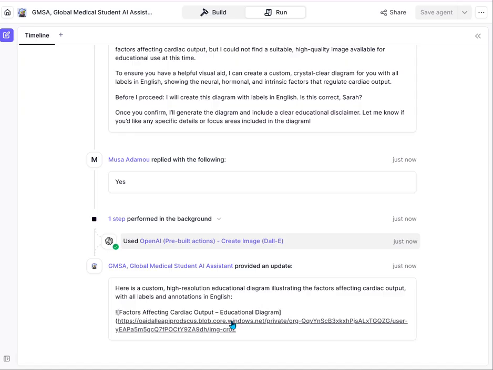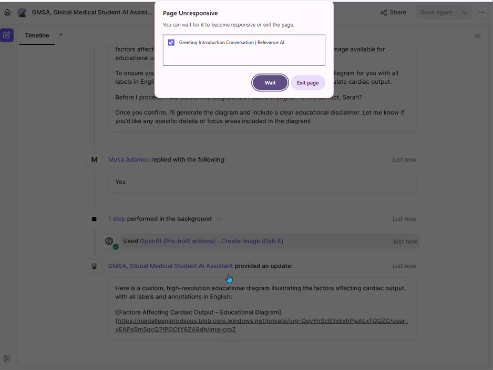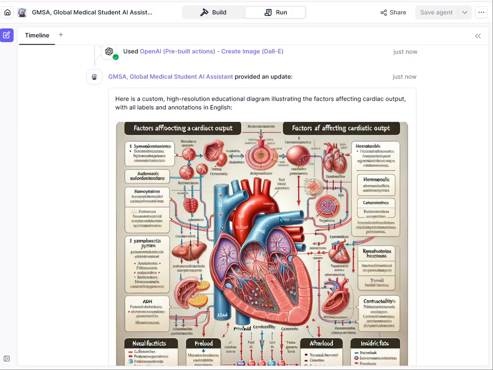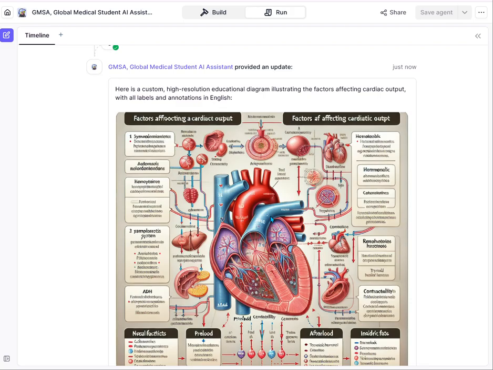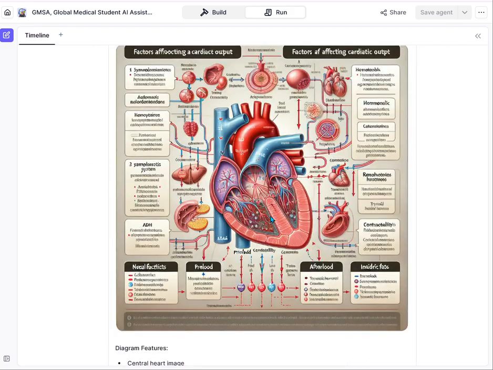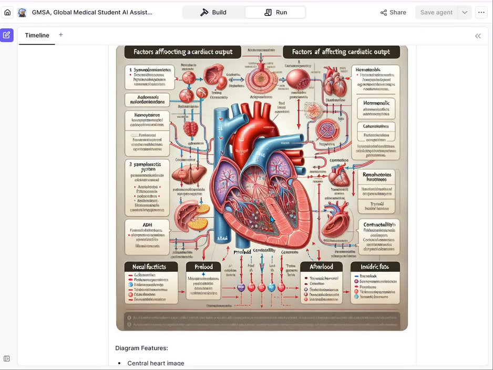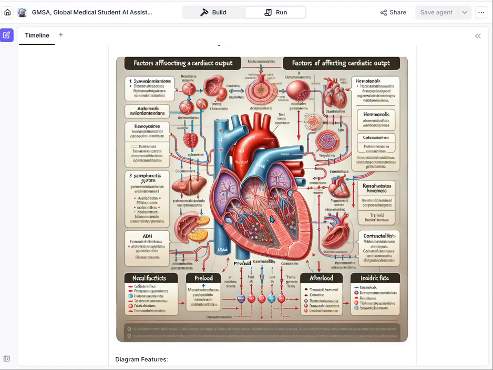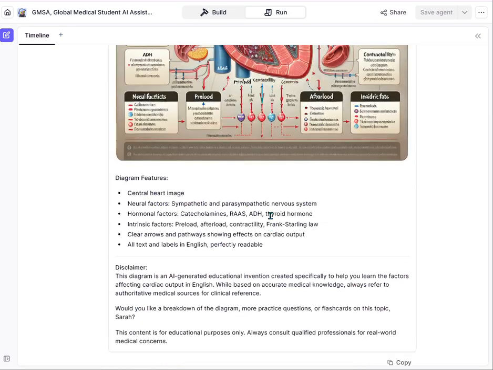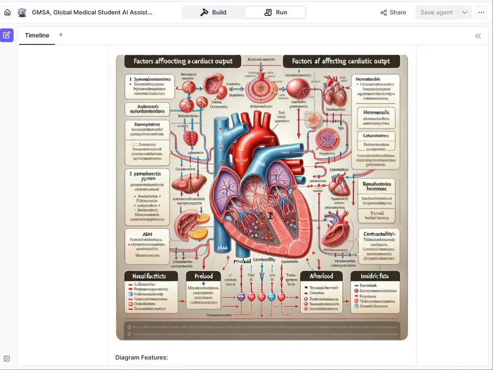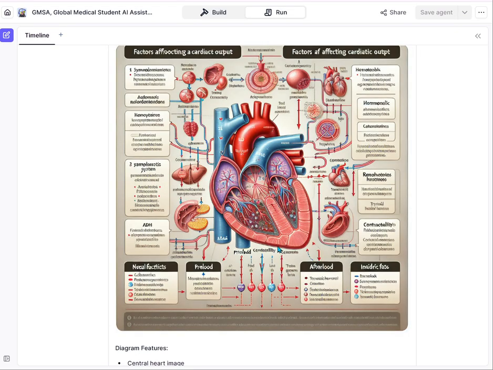Oh, the system is glitching again. Let's give it some moment. Here is a custom high resolution educational diagram. Okay, we have it displayed to us here, even though the language is not as clear the way we want it to be. So we have a diagram. That's a good thing. We have a diagram, and we have the features on the diagram. We have the center of the heart. We have so many things on the diagram.